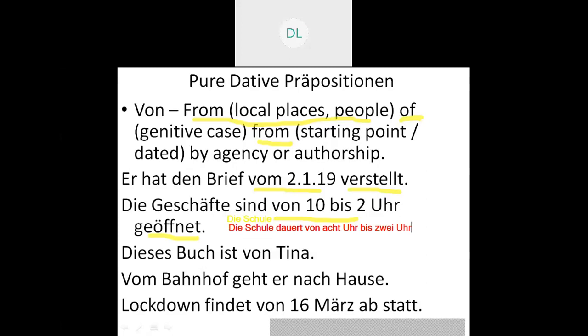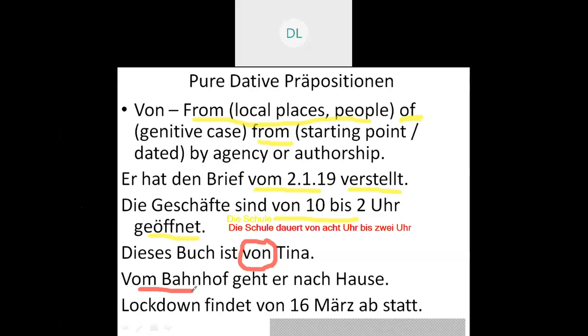The next one, what I have for you is: this book is from Tina. That is from Tina. Here also we have already studied the meaning of von, that is by agency or by authorship. Next example is vom Bahnhof, that is from local places. See, vom Bahnhof, from the doctor.